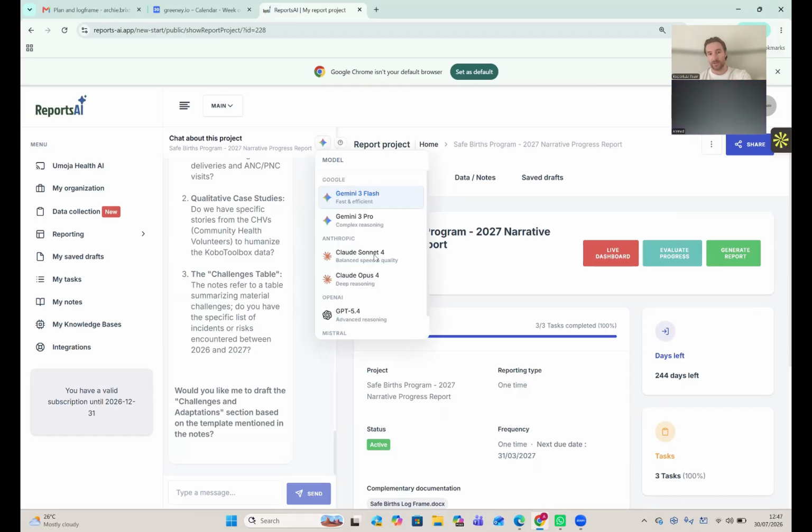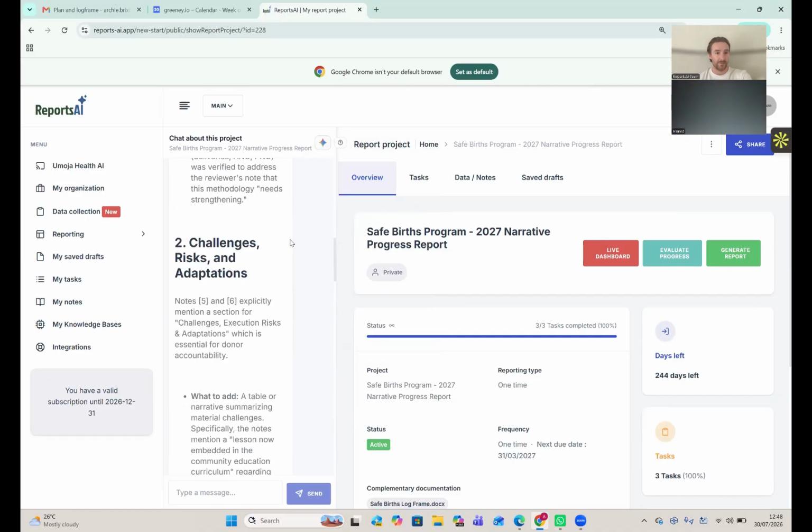And again, just like before, you can switch between different models. So that's really powerful. You don't just have to use Gemini, you can switch between them. So let's see. Cool.